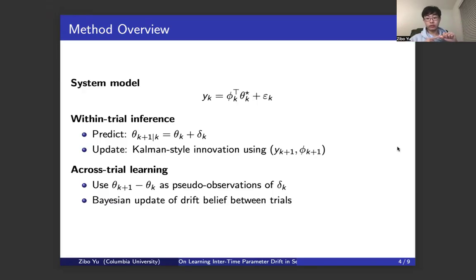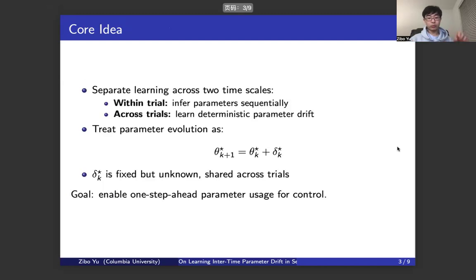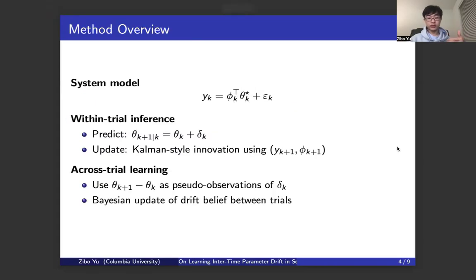We maintain a prior belief over theta 0. This is a probability density function representing our belief of what the initial state in time is. And then we have a belief of each of the deltas. In the previous slide, we assumed that there is a ground truth value for the delta. However, in our process, we maintain a PDF for each delta, which represents our current best estimate of that delta. We hope that when we run the iteration many, many times, these PDFs of deltas will go thinner and thinner and thinner. Eventually, they converge into some sort of a delta function where we will arrive at the true value of the deltas.